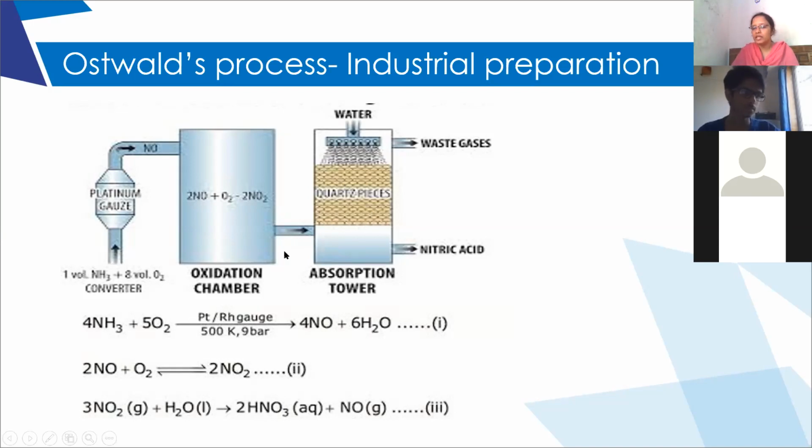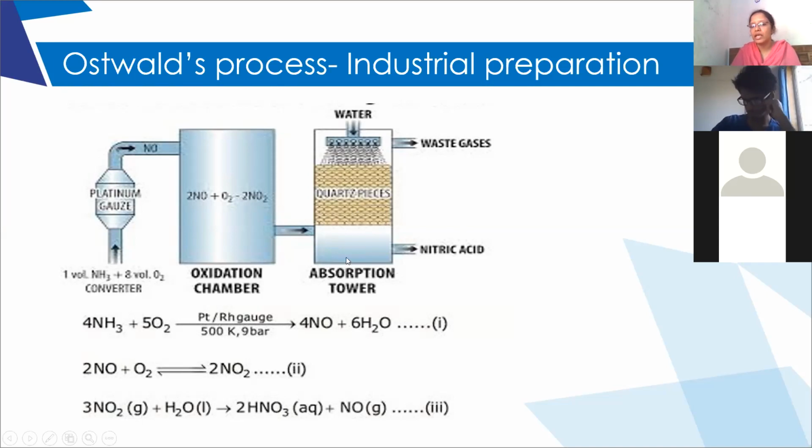So when the reaction takes place slowly, the nitric acid will form. There will not be any corrosion or any explosion. So in order to prevent the immediate spread of NO2 and in order to make the passage of NO2 slow, these quartz pieces are used.